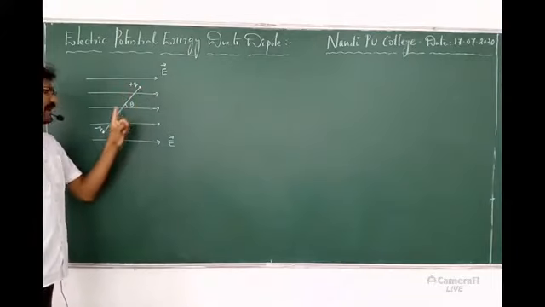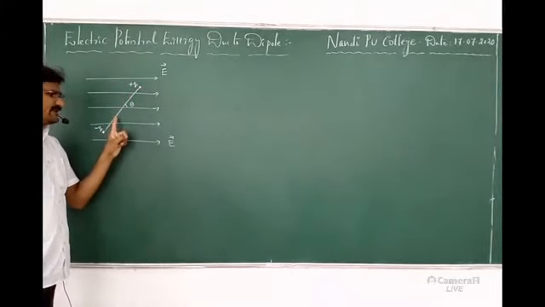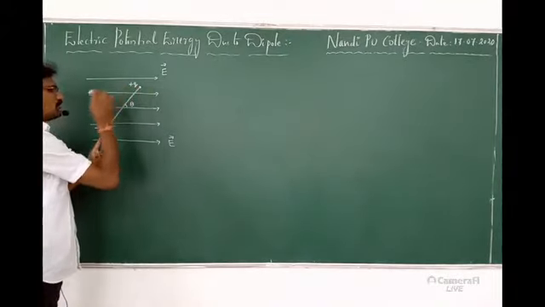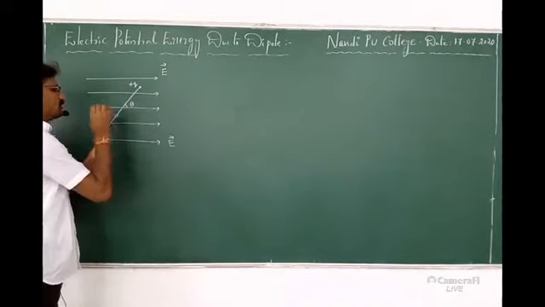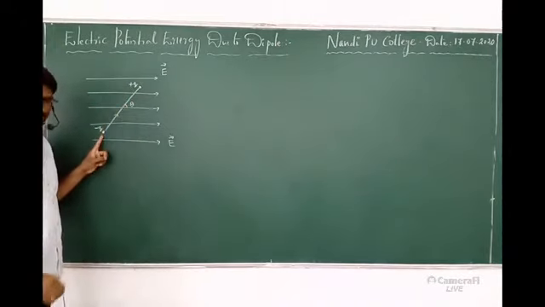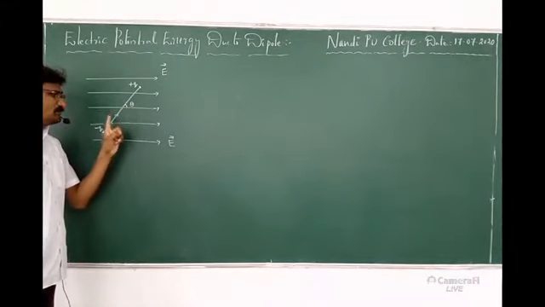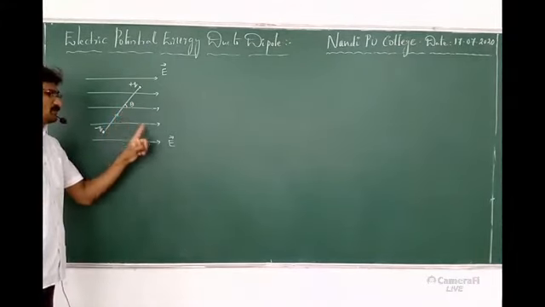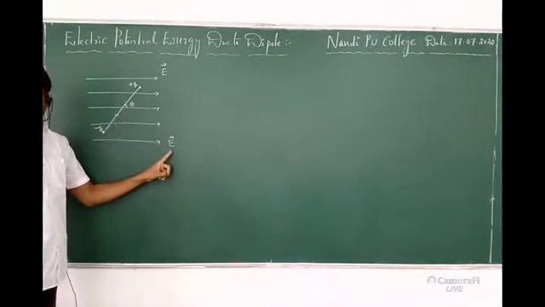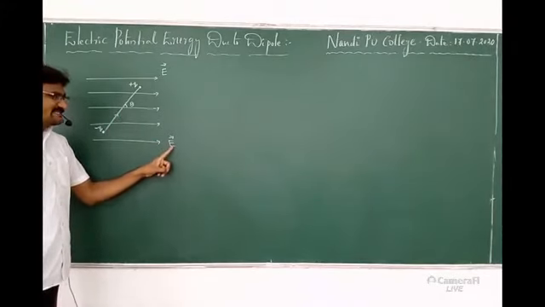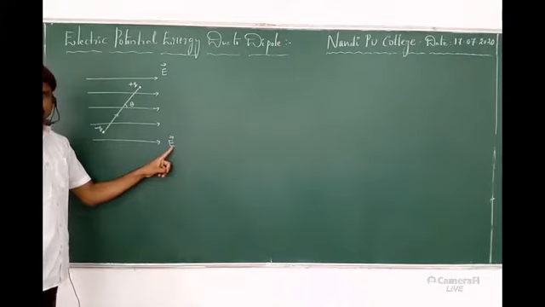As per the dipole moment of a dipole, the dipole moment acts in the direction from negative charge to positive charge. So this is the dipole moment direction. What is theta? Theta is the angle between the dipole moment of the dipole and the external electric field.